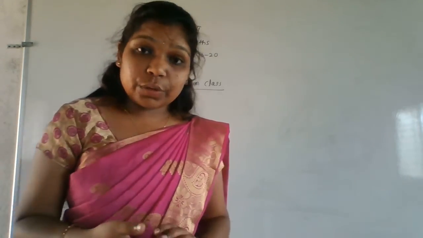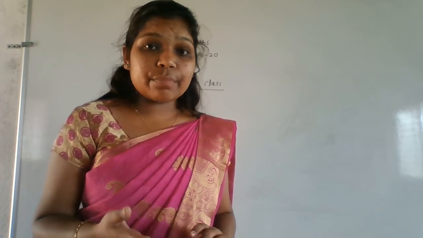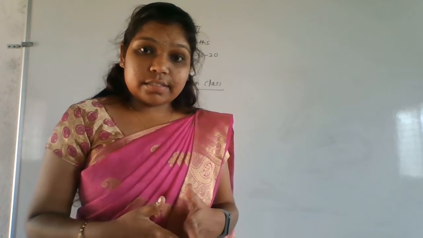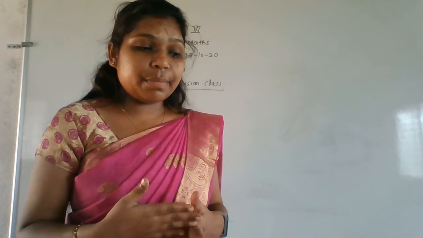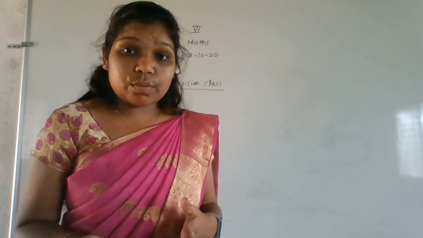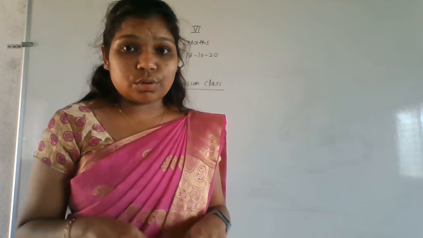You know how to convert the units. 1 kilogram is equal to 1000 gram, 1 meter is equal to 100 centimeter, and 1 kilometer is equal to 1000 meter. All the conversions you must know.